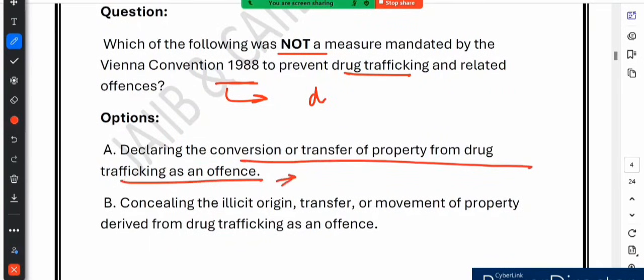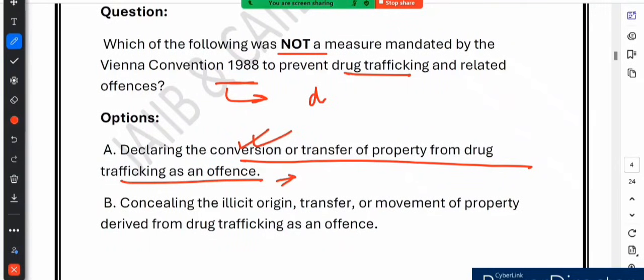The convention wanted all nations to treat money or property made through drug trafficking as illegal and take strong action against it. Yes, correct. Option B says concealing the illicit origin, transfer or movement of property derived from drug trafficking as an offense. See, absolutely right again. The idea was to make it a crime to hide where illegal money or property came from or how it is being moved around.